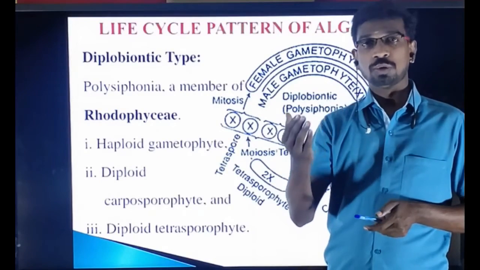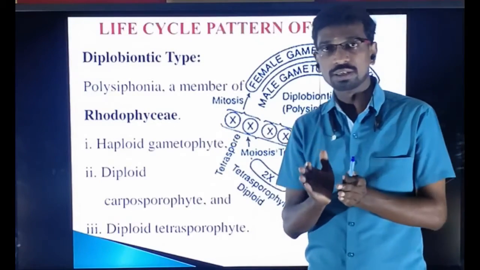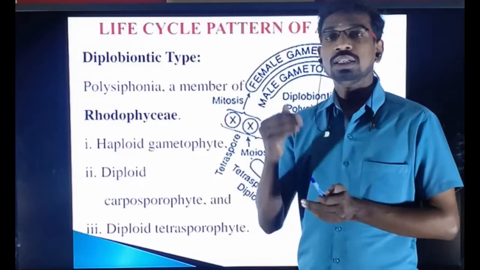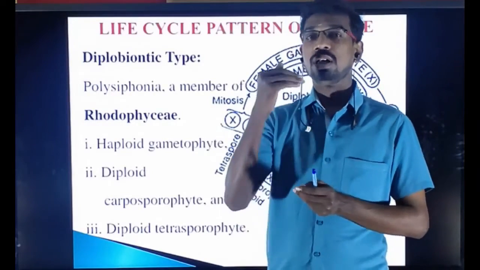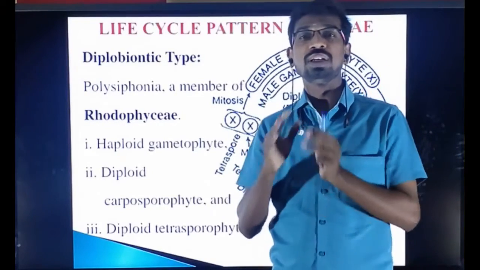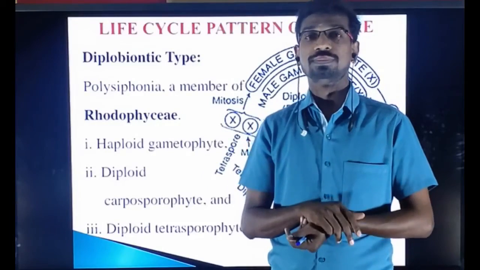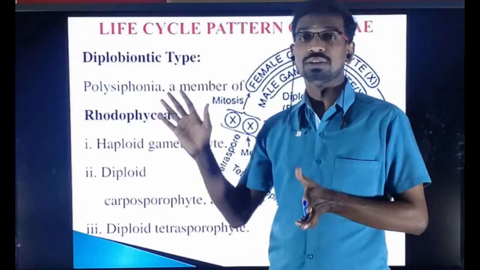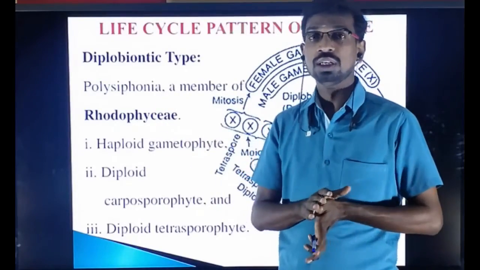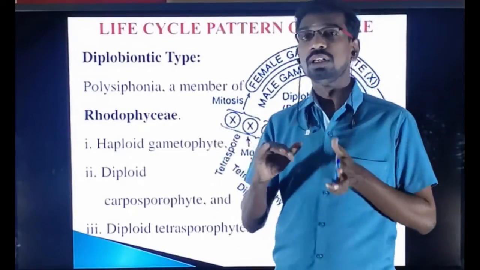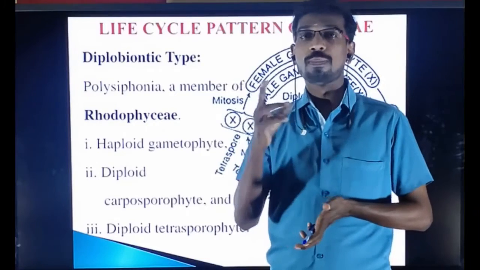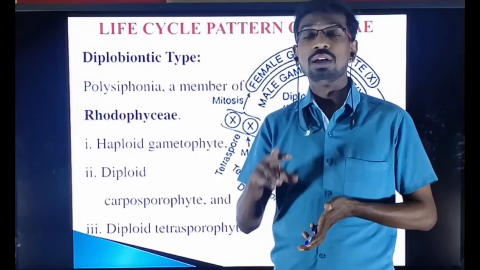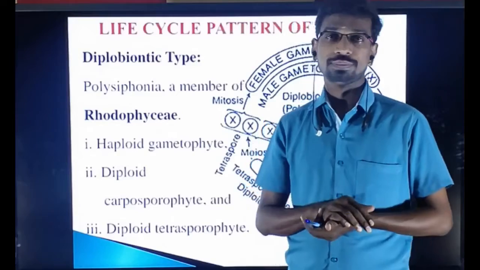Isomorphic means the sporophyte and gametophyte are identical in structure. Heteromorphic means the sporophytic and gametophytic generations differ in structure. And the triphasic life cycle is an additional one that exists in algae. That is three generations: two haploid and one diploid, or two diploid and one haploid.